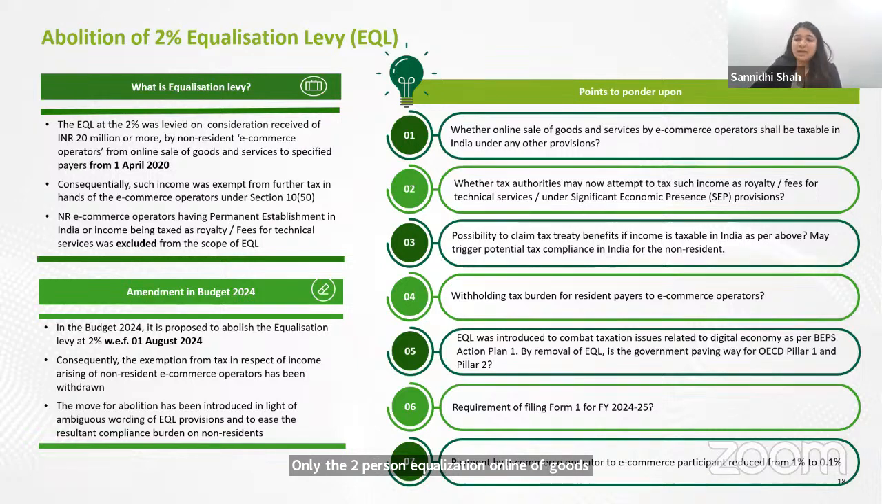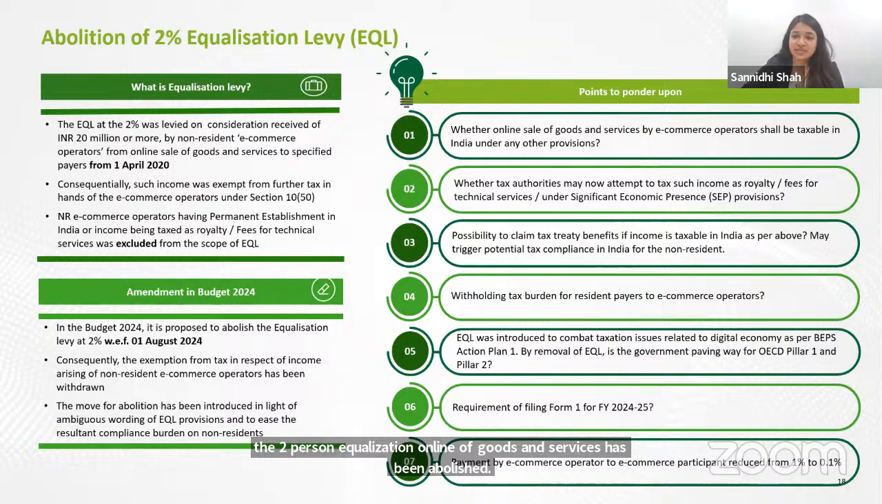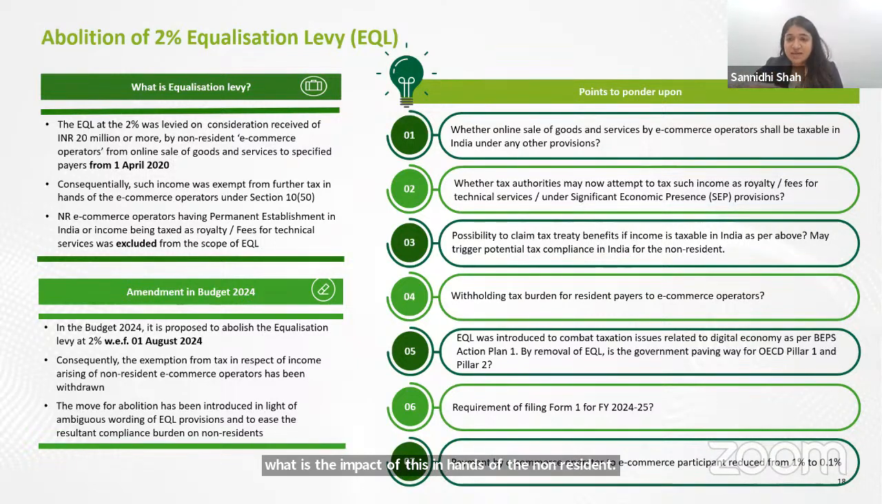Now, what is the impact of this in the hands of the non-resident? First, where there is no equalization levy, does it mean that income which was previously untaxed will now get taxed under some other provision? Let's say the tax officers try to tax it as royalty. For royalty, for online goods and services, online software at least, we have the Supreme Court decision of Engineering Analysis, which gave us some principles as to how to tax such online software.